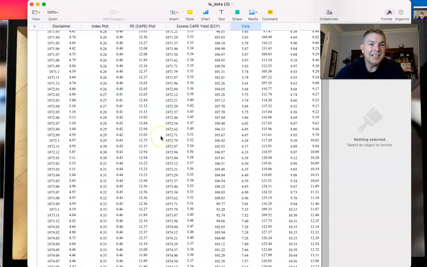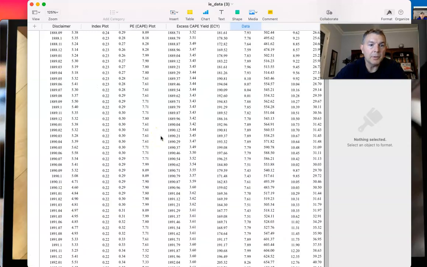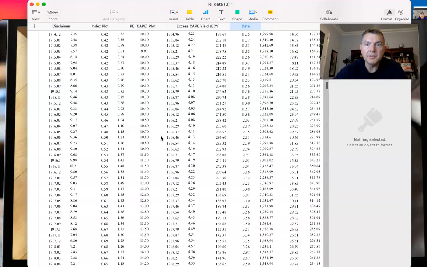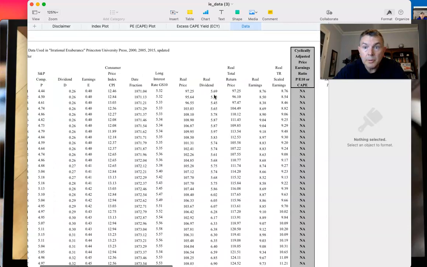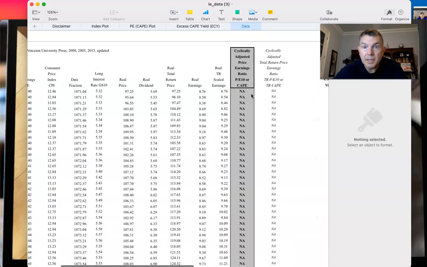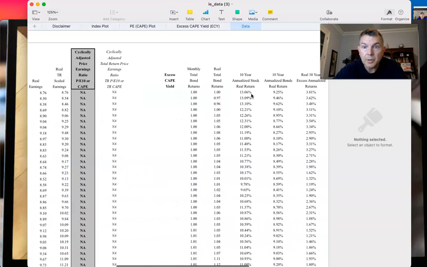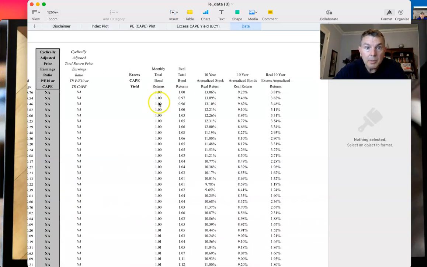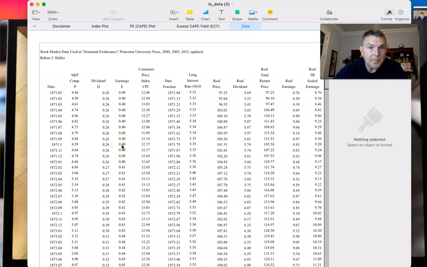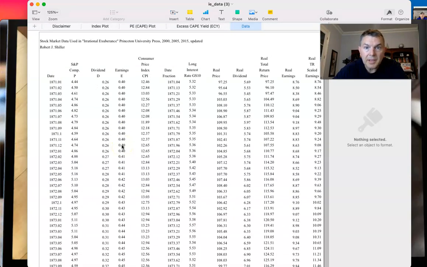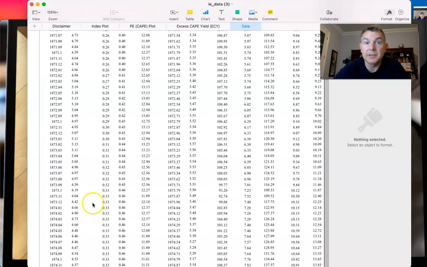So let's go to 2000 on the S&P. He doesn't give us returns, does he? He gives us S&P comp data, long interest rate, real prices, cyclically adjusted earnings. I don't want that. I want the actual return on the S&P 500. I don't think he gives us the annualized returns. That's okay. We'll find someone else for annualized returns. You can actually calculate it yourself, but why even bother? It's 9, 12, 22. But let's keep going.